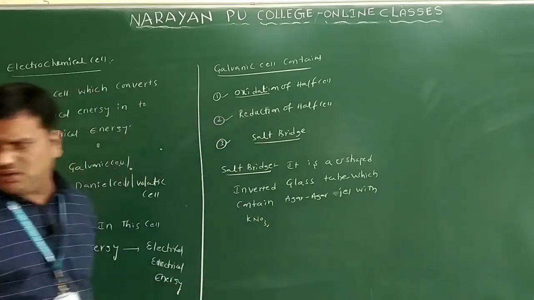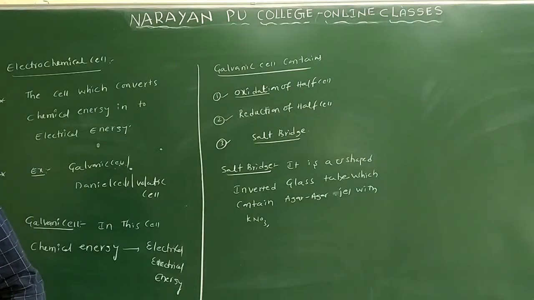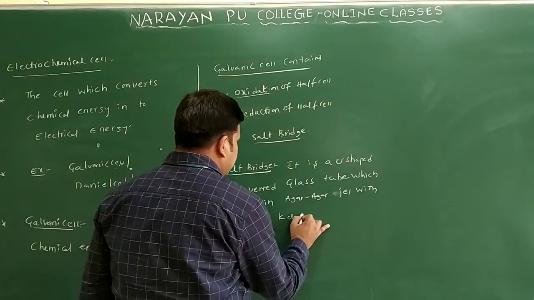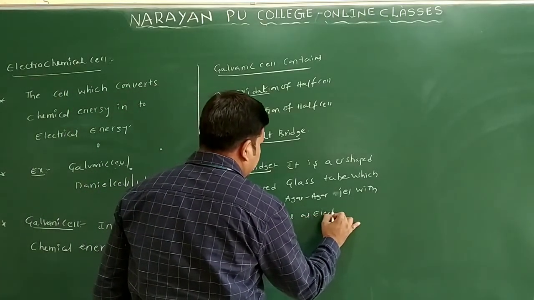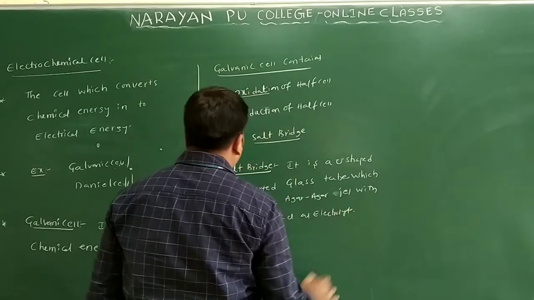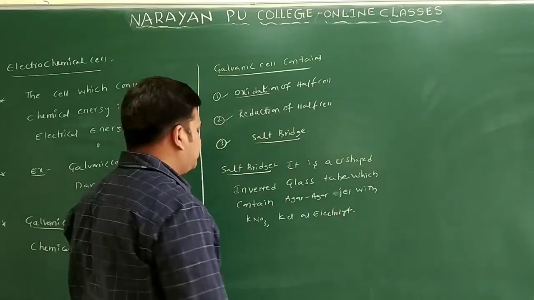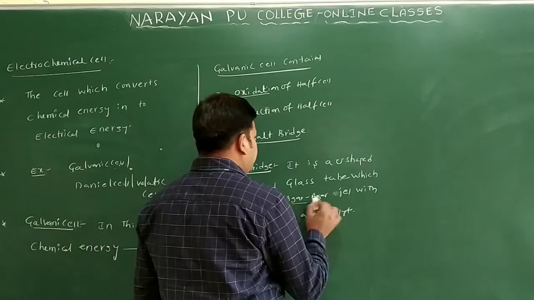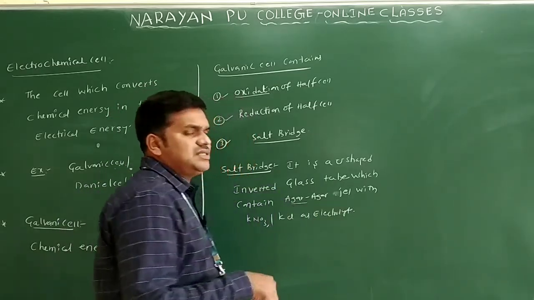Potassium nitrate is one of the electrolytes, and we'll take one more also, KCl, as electrolytes. Okay, what is the salt bridge? The salt bridge is a U-shaped inverted glass tube which contains agar gel with the electrolytes KNO3 and KCl only.